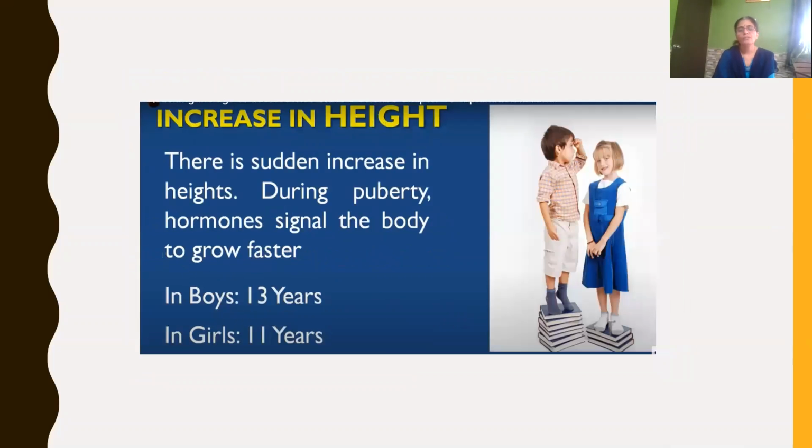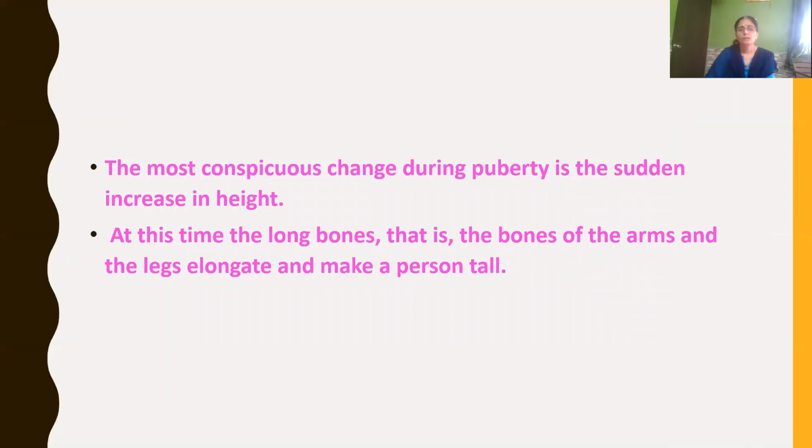And in the last session, we have learned how the increase in height happens in adolescence. That is, there is a sudden increase in height, isn't it? During puberty, hormones signal the body to grow faster. This sudden increase in height occurs in boys at the age of 13 years, and in girls it occurs at the age of 11 years onwards. So this abrupt change during puberty is a sudden increase in height.